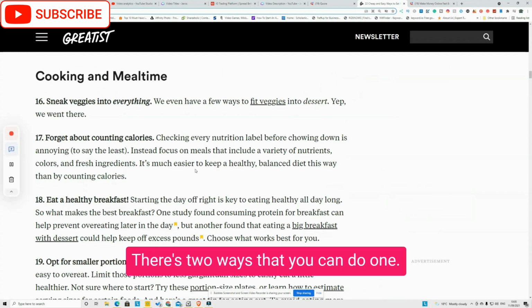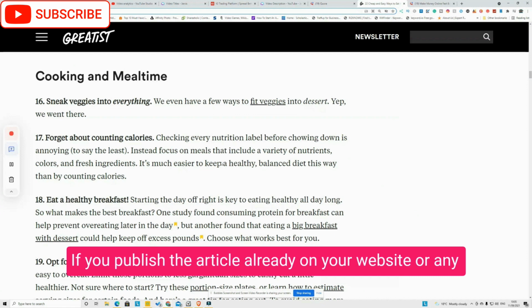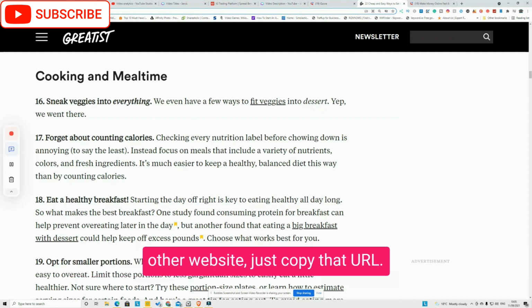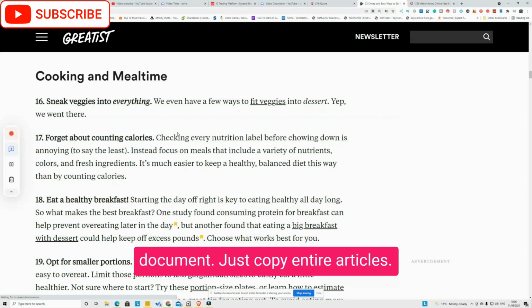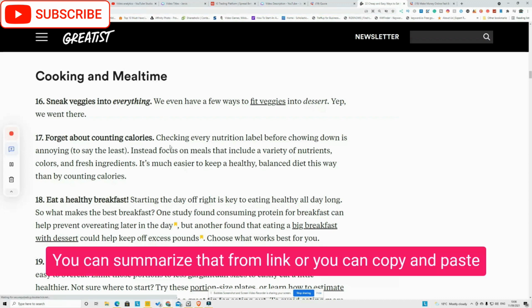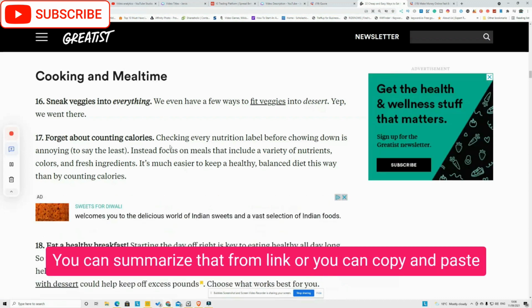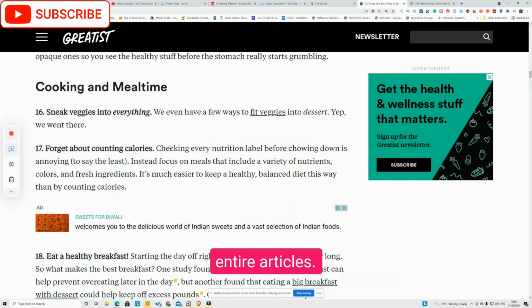There are two ways you can do this. One, if you've already published the article on your website or any other website, just copy that URL. If not, and you have articles already written in a Word document, just copy the entire article. You can summarize from a link, or you can copy and paste entire articles.